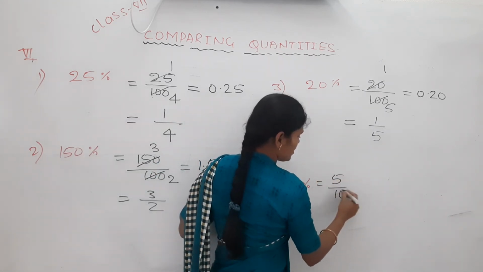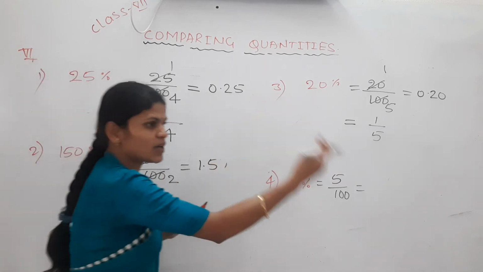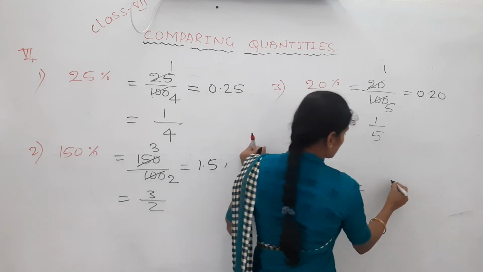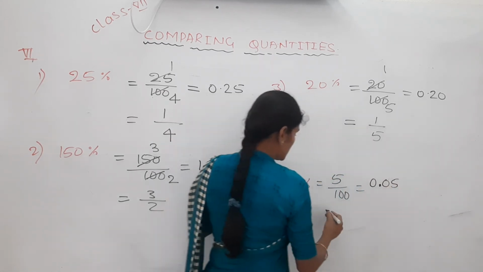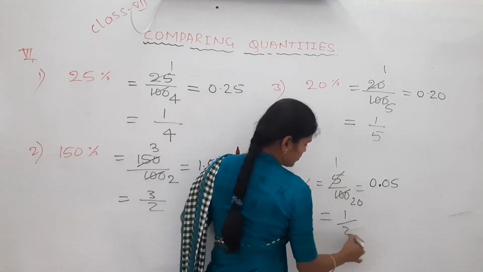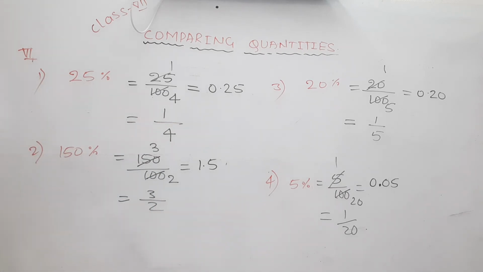5 by 100. 5 by 100, keep in decimal form. After 2 digits, from right to left, you have to shift your decimal point. Yes, 0.05. Its simplest form: 5 ones are 5, 5 twenties are 100, so 1 by 20 is its simplest form. Okay, just pause it and take this question.